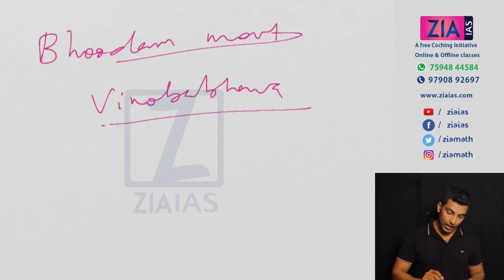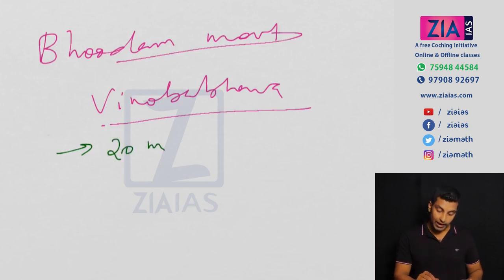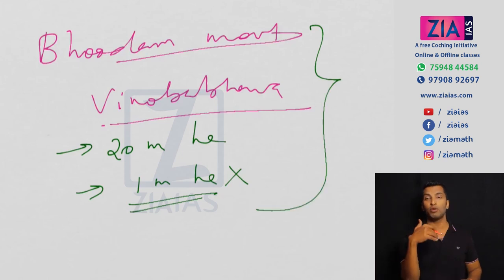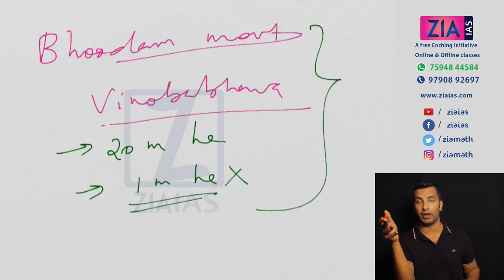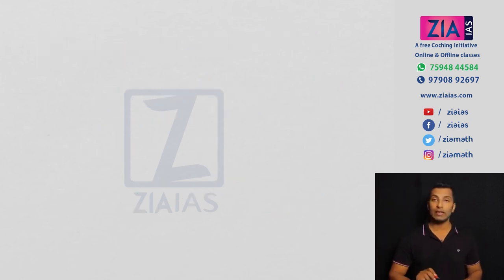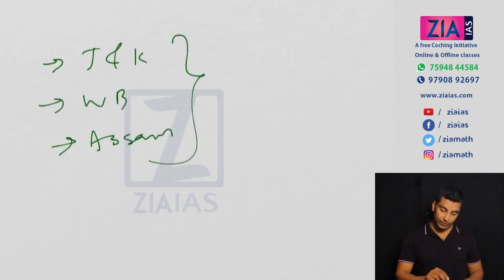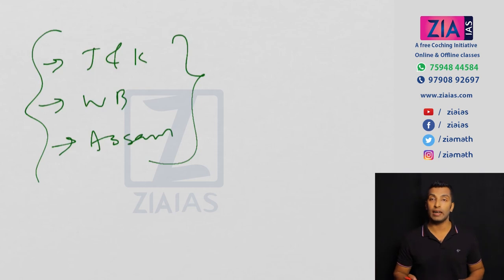And if you look at Bhudan movement, the objective was, or the target was to redistribute around 20 million hectares, but they were able to do around 1 million hectares only. So it was also a failure. Both were failure, but the point is, two movements which are going on with the same idea parallelly, one voluntary and one compulsory, non-voluntary. Now if you look at state-wise implementation, 3 states were successful in this: Jammu Kashmir, West Bengal, and Assam. These 3 states were successful in implementing land ceiling laws.